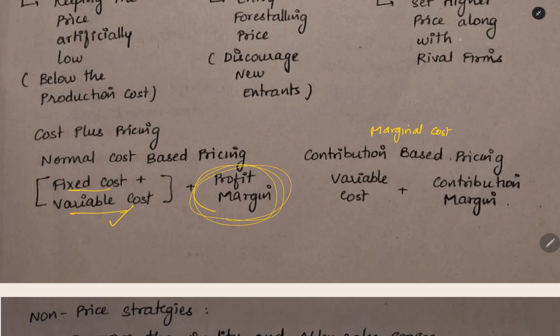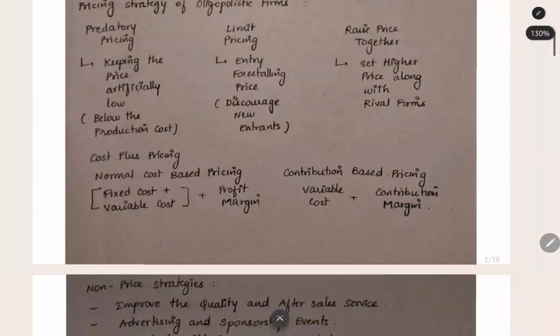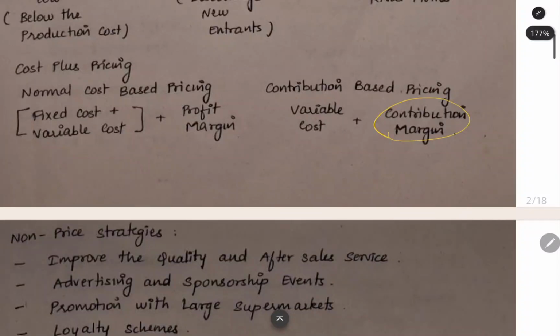In contribution based pricing, you will only take the variable cost. In that, you will decide how much contribution we want. That you will add to it, and you will get the selling price. You will decide the contribution level. Here, you will decide the profit margin. From this contribution only, you will recover both the fixed cost and the profit.